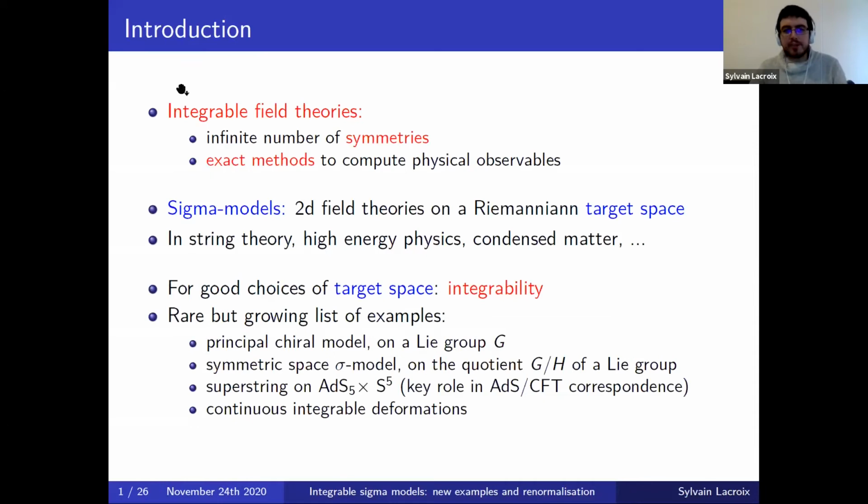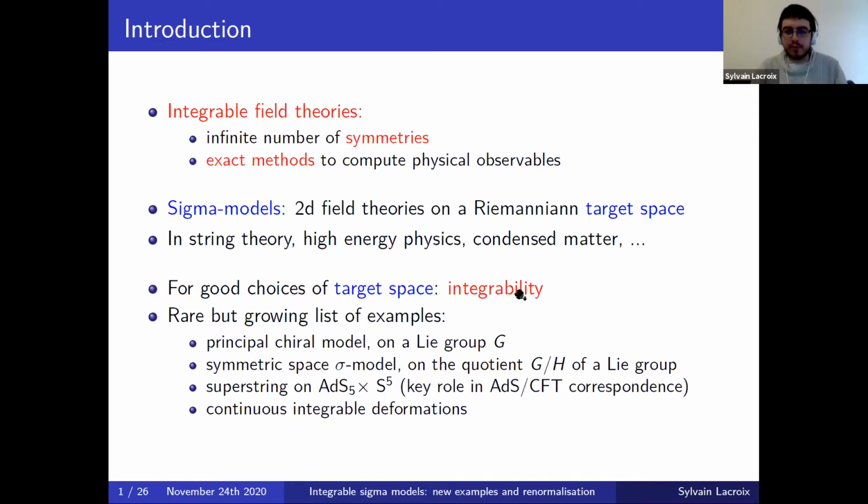So today I will be interested in integrable field theories, which are certain field theories which possess an infinite number of symmetries, which are quite constraining on the model, which then allows the development of exact methods to compute physical observables in these systems. And I will also be interested in sigma models, which are particular two-dimensional field theories whose field takes value on a certain Riemannian target space and which have application in various domains of physics, such as string theory, condensed matter, high energy physics, and conformal field theories and others. And more precisely, I will be interested in the intersection of these two classes, which is that for a good choice of the target space on which a sigma model is defined, the model can then be integrable.